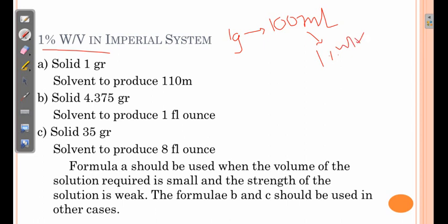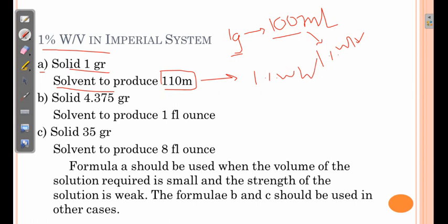But when we take the imperial system, it is not such an equivalent, and that is why 3 different formulas are suggested. Formula A says that when 1 grain of solid is dissolved in solvent to produce 110 minims, remember, in the metric system it is 100 ml, over here it is 110 minims, it produces a 1% weight by volume solution.